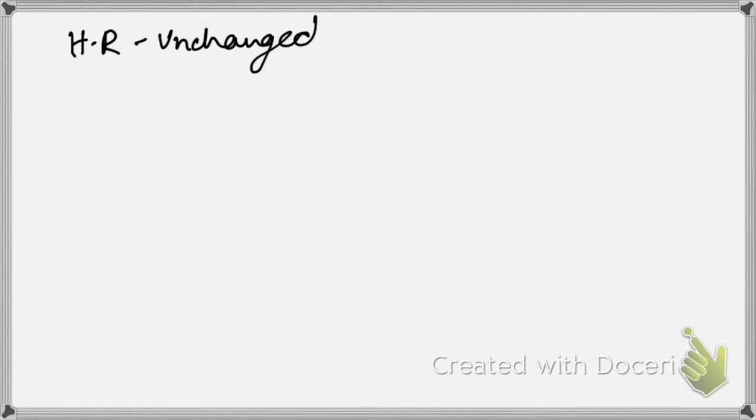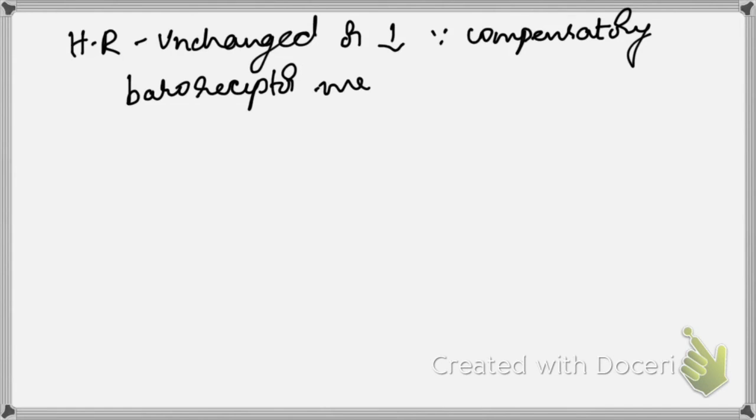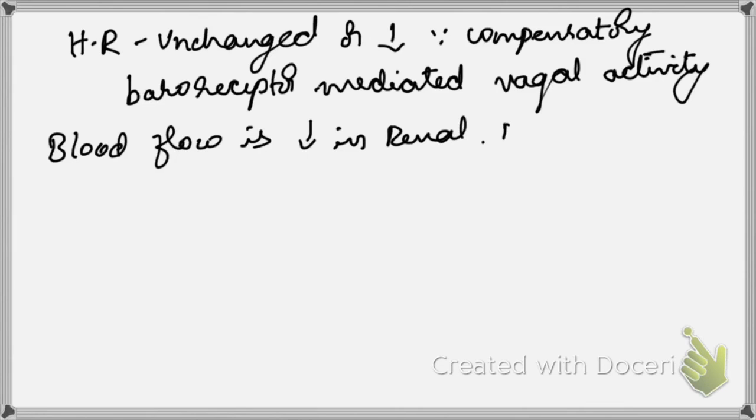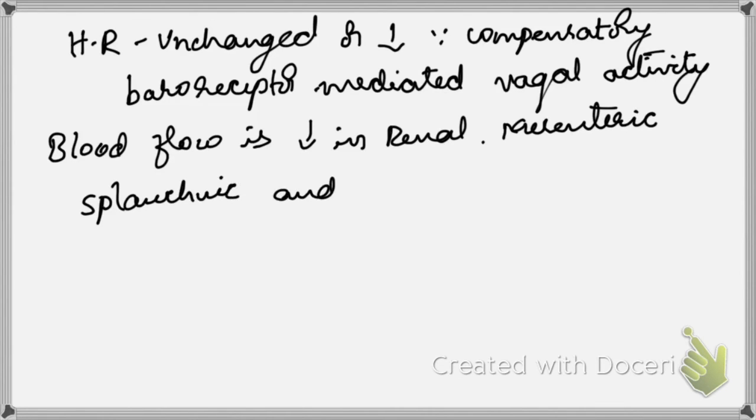So what about heart rate? It is unchanged, or it can even be decreased because of the compensatory baroreceptor-mediated reflex, via the vagal activity, because of the vasoconstriction, right? One more: blood flow is reduced in the renal and also mesenteric vasculature, and also splanchnic and hepatic vasculature. In all these beds there will be decreased blood flow.